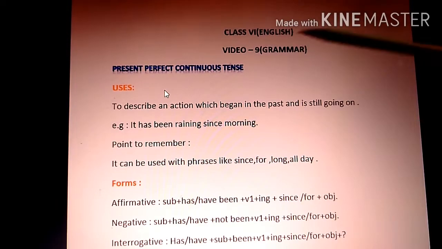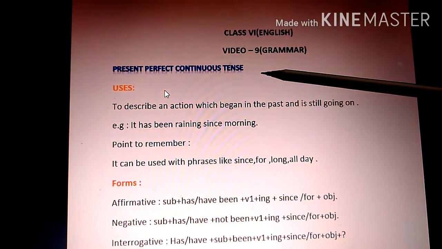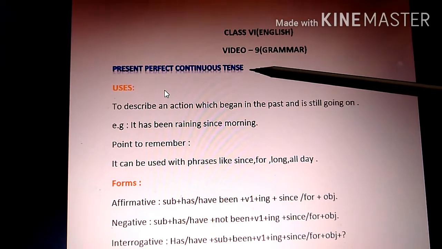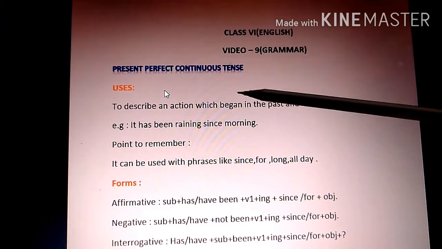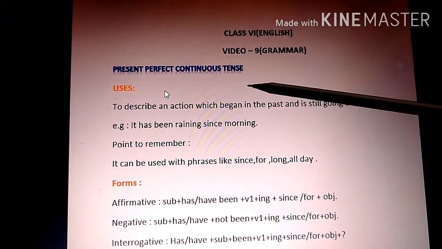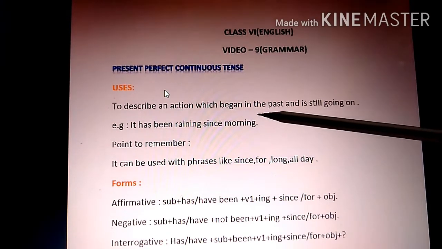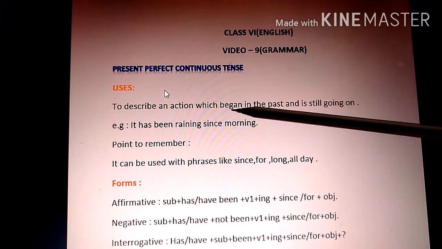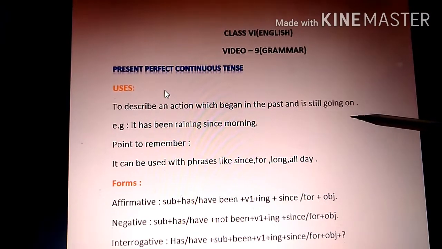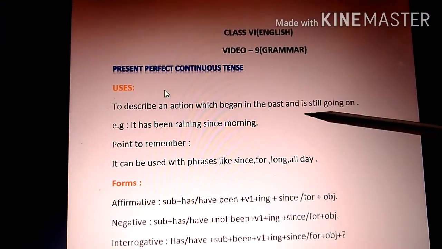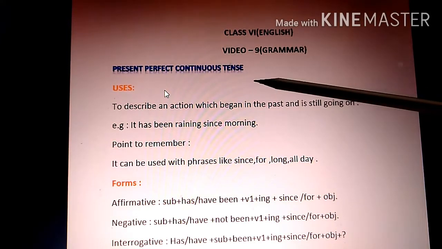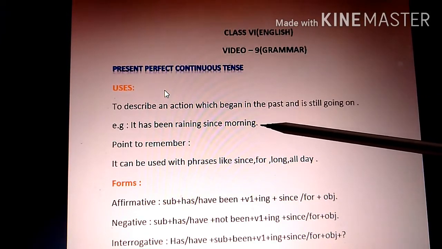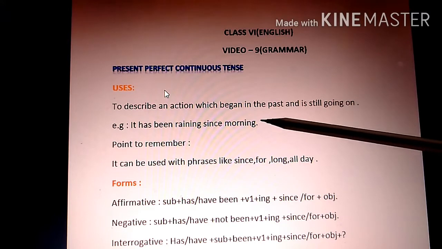Students, here I am back again with the last part of the present tense, that is present perfect continuous tense. So let's know first the usage. To describe an action which began in the past and is still going on. So something which we started in the past and it is still in continuation, it is still going on, there we use the present perfect continuous tense. And let's form an example for that. It has been raining since morning.